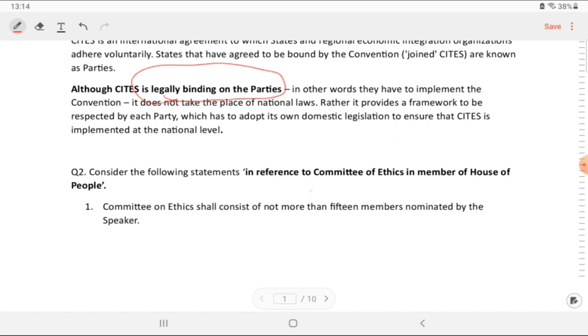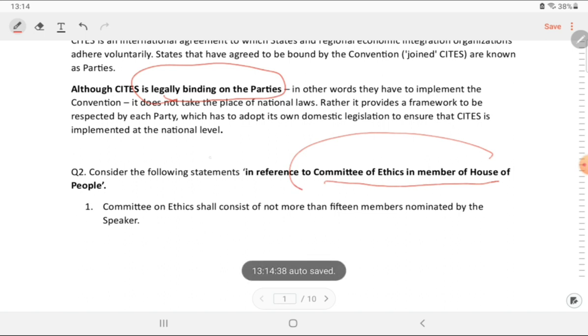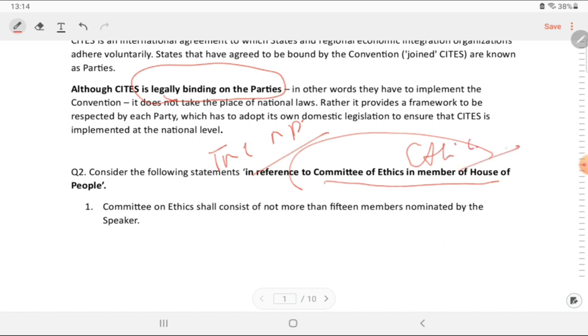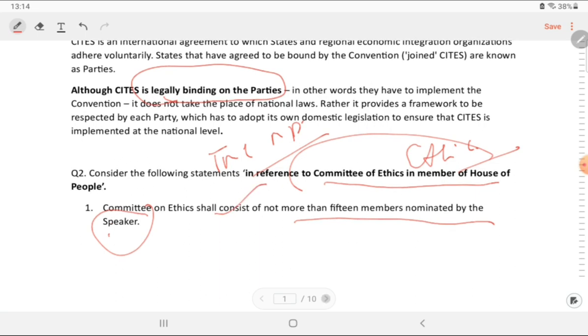Okay. So in reference to the Committee on Ethics, recently you have seen Mahua Moitra, the TMC MP, for whom the ethics committee has been set up. You are reading it in the news. So on the ethics committee in the Lok Sabha, उसी पे I have framed one question. Now, it consists of 15 members nominated by the Speaker. This is an easy statement you can frame, but 15 was important.